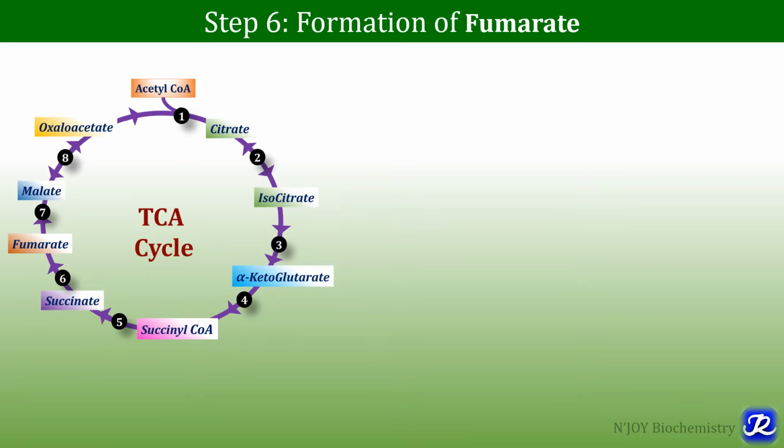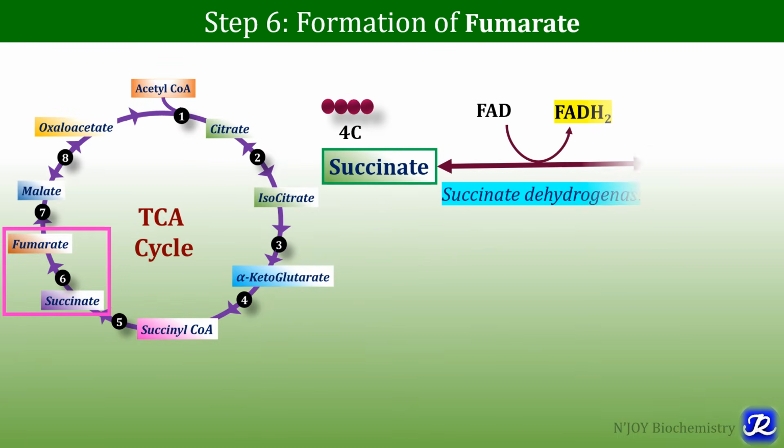Step number 6 is formation of fumarate from succinate. So succinate is 4 carbon and fumarate is also 4 carbon.